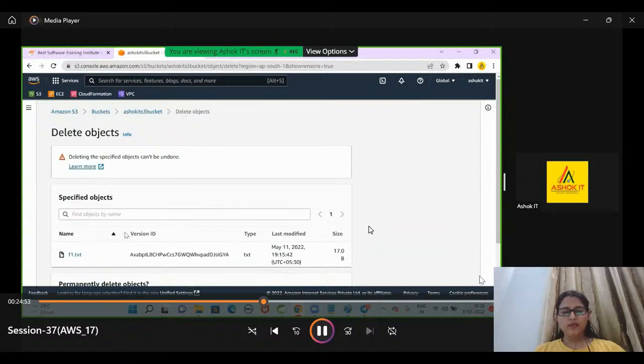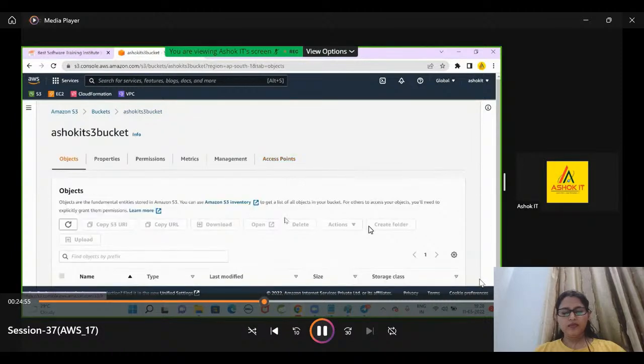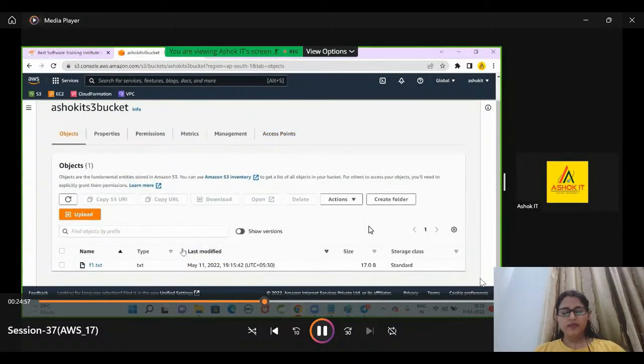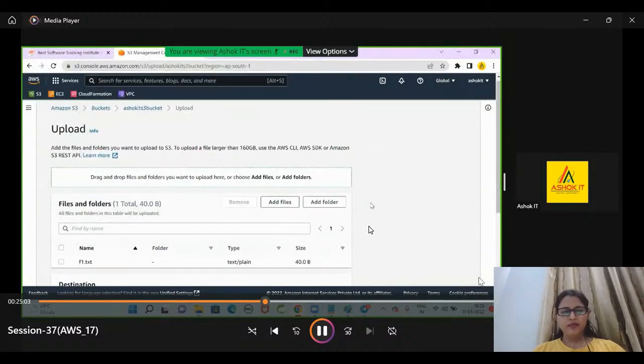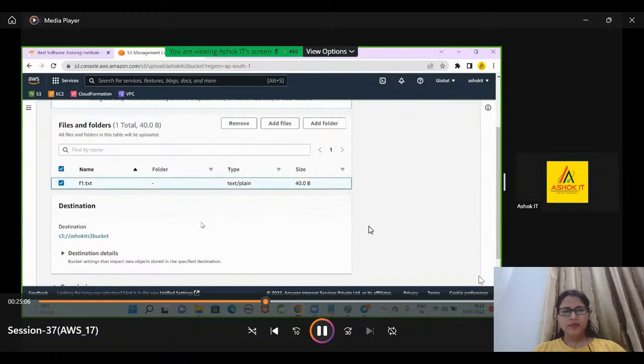There should be a delete marker whenever we delete the object. I think that option is not available here. Show all versions. Let me upload the file once again. Add the file f1.txt. Select it.